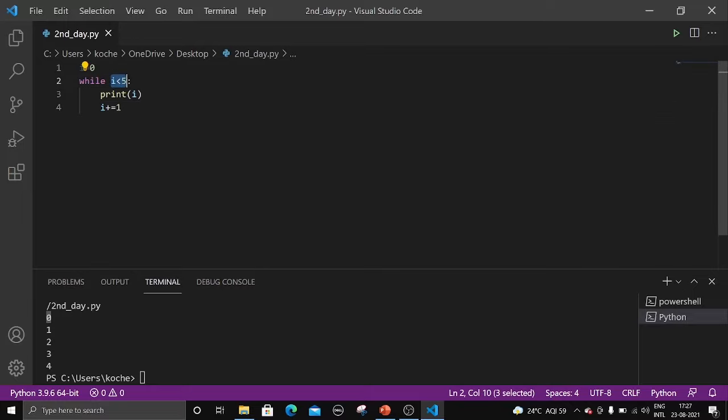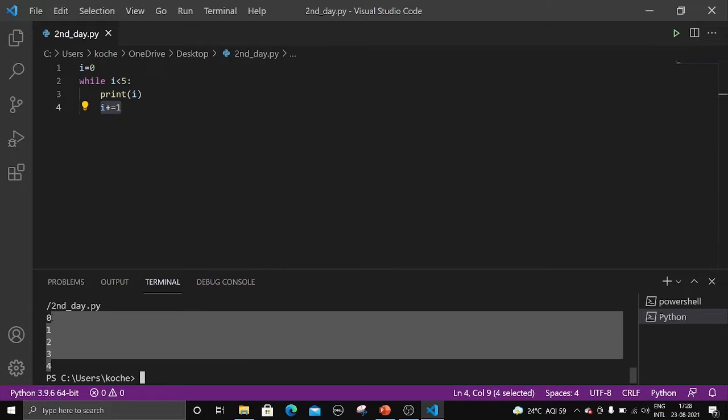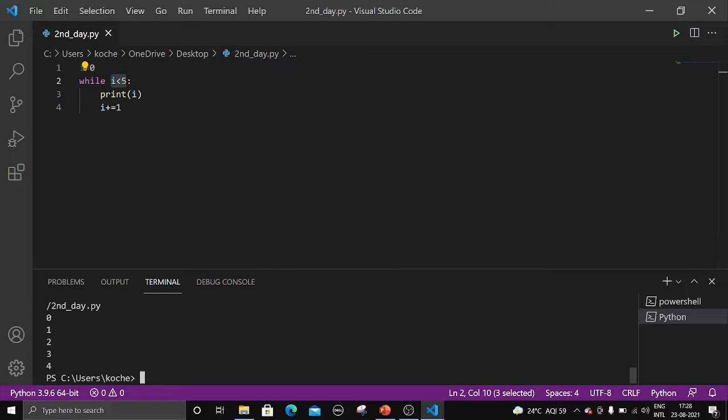Now we'll check the condition again. 1 is less than 5. It is correct. So we are printing I. What is I here? 1. So 0 is printed, 1 is printed. These both are printed. And next we are adding another 1 to 2. What is 2 plus 1? 3. So similarly all this will be executed until when? Until I is less than 5. So up to 4 they will be executed.